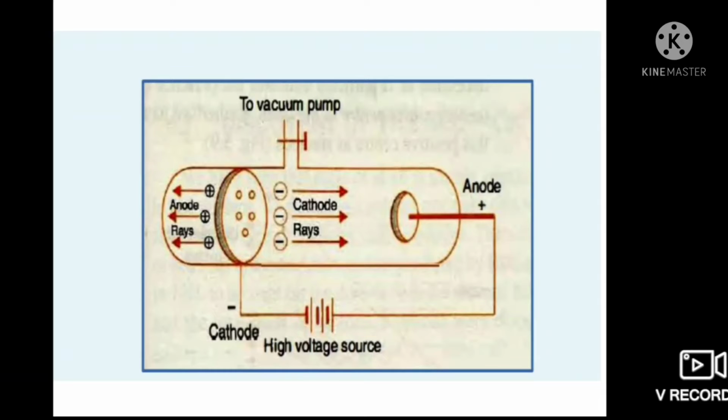Origin of the anode rays. When electrical discharge is passed through gases at a very low pressure, cathode rays are produced. The cathode rays consist of a stream of electrons. These electrons travel with a high speed. When these fast moving electrons strike the atoms or molecules of the gases, one or more electrons are knocked off and a positively charged residue is left. The positively charged residue of the atoms or molecules of the gas constitutes the positive or anode rays.